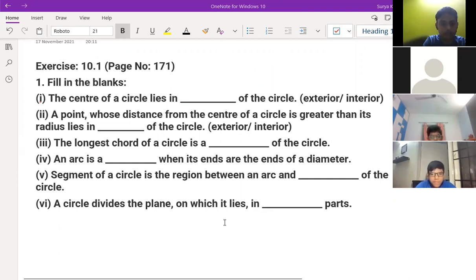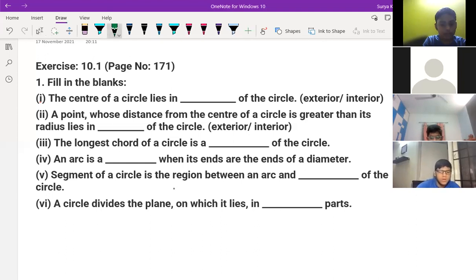An arc is a dash. What is an arc? Arc is a part on the boundary, a part of the circumference. Which question are you talking about? The fourth one. Sir, the fourth one is a diameter of the circle. Arc is a dash when its ends are the ends of a diameter.